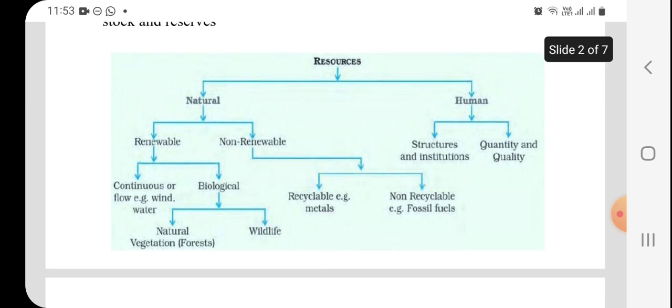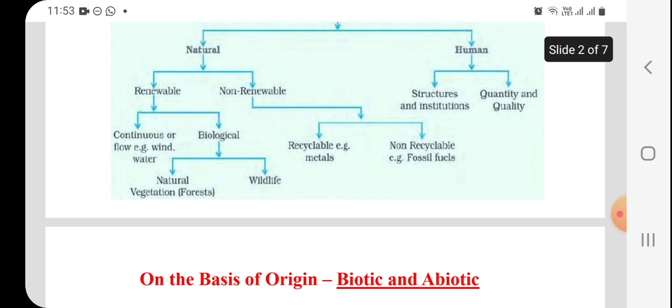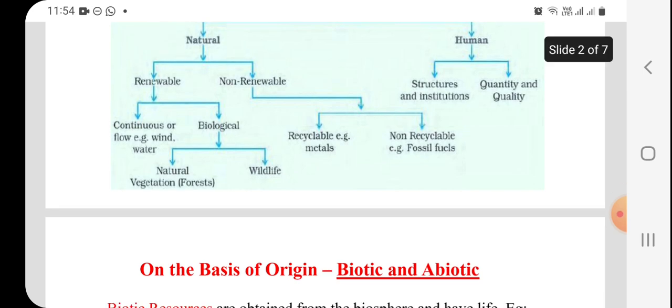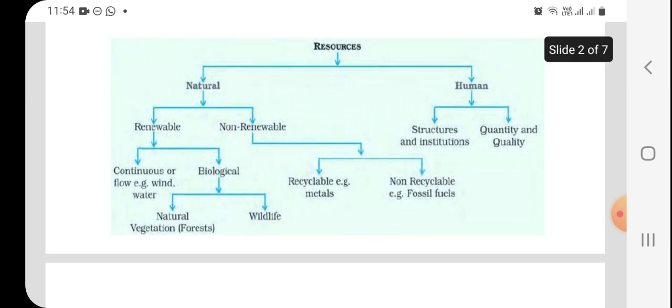So natural resources come under renewable and non-renewable. Renewable resources like wind energy, solar energy, tidal energy, geothermal, these all come under the renewable, which are naturally available and which we can utilize as much as we need. But non-renewable resources, like coal and petroleum, are formed by nature over millions of years. So it will take millions of years to form. Once it is over, we cannot get it back. So these resources come under non-renewable, like coal and petroleum.